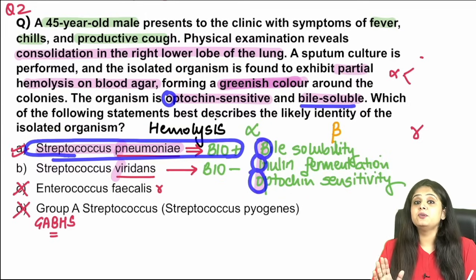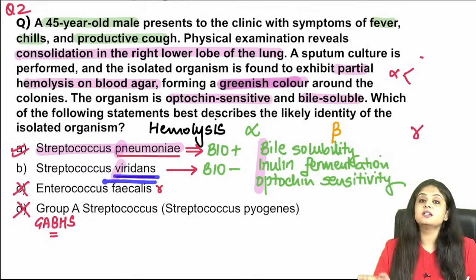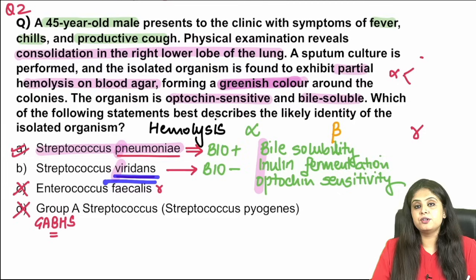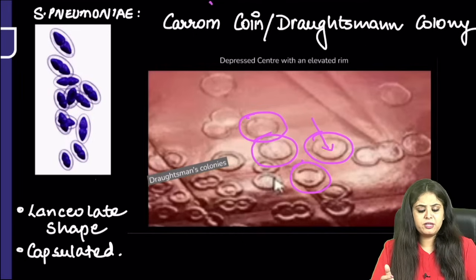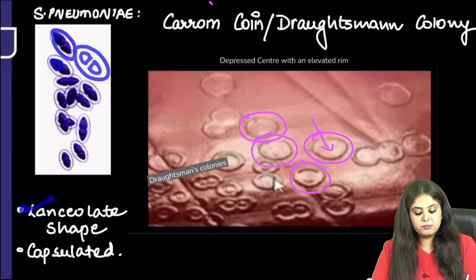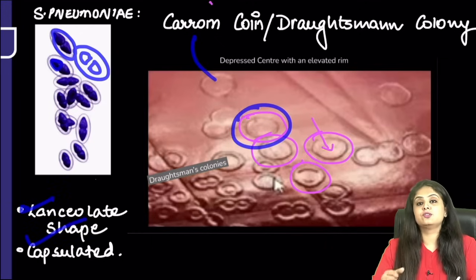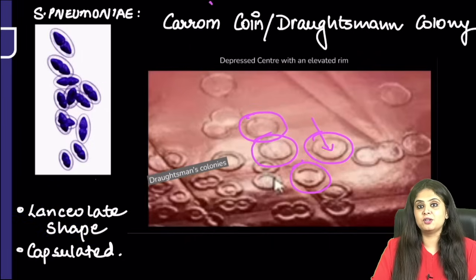If it would have been BIO negative, I would have thought of viridans, and the clinical history would probably have been related to prosthetic heart valve endocarditis. Since you've mentioned Streptococcus pneumoniae, I hope you remember the organism is lanceolate or lens-shaped, and it has a capsule around it, just as mentioned in the question. The characteristic colonies, which I taught you in the image session, are also known as the Karam-Cohen or Drotzman colony.